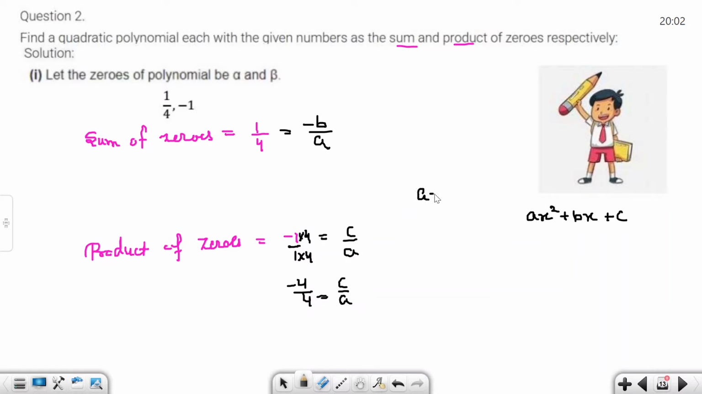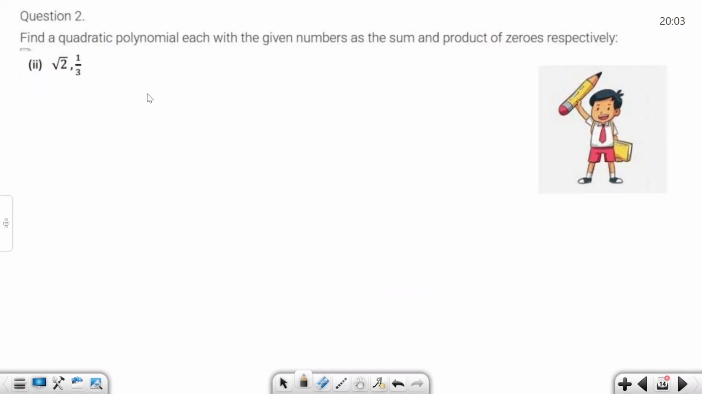So tell me the a value. We write here 4, and the b value, if negative sign, send this side, is minus 1. The c value is equal to minus 4. Now just put the values. The a value gives 4x square, the b value is minus 1x, and the c value is minus 4. We get our answer. I hope everyone understands. If you do not understand, we try the second part of the question similarly.